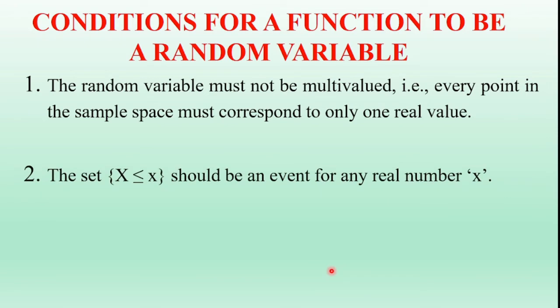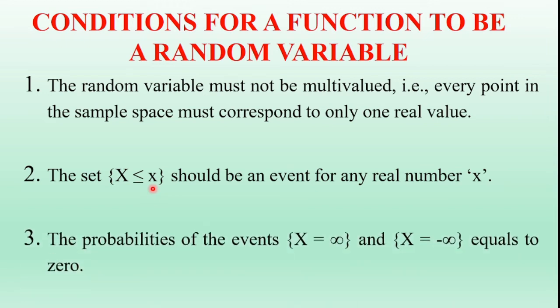And the second condition is the set X less than or equal to x should be an event for any real number x. Here capital X is the random variable and small x is the value of the random variable. The set X less than or equal to x should be an event for any real number small x, and that is the second condition.